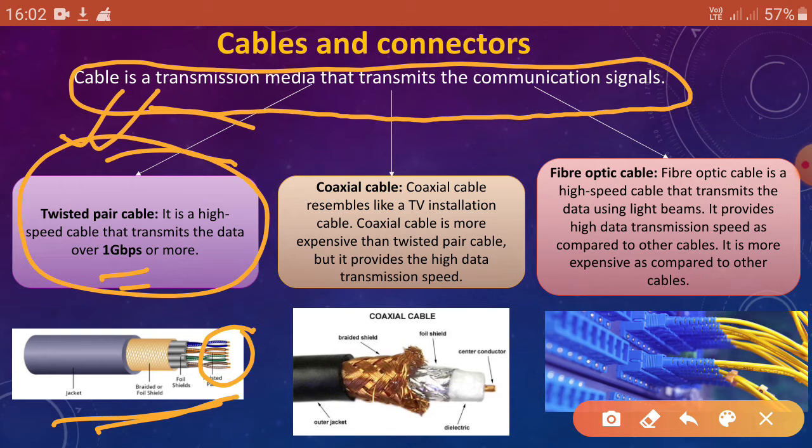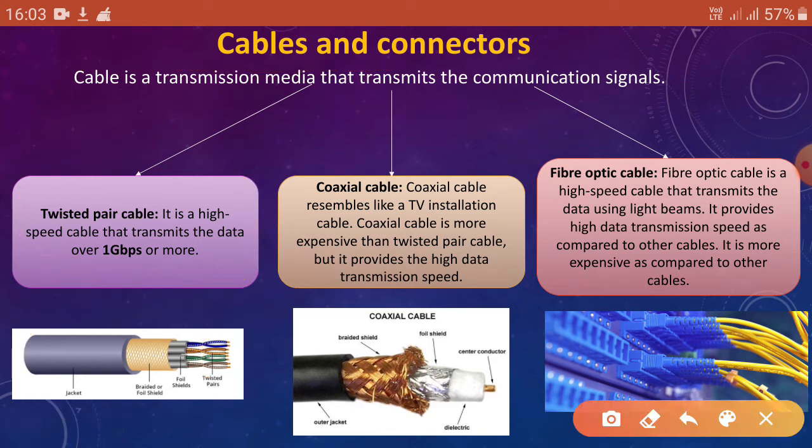So 1 Gbps is the rate of transmission of data, 1 GB per second. Look at the picture, it is the twisted pair cable, and here is the diagram. You can watch the diagram here.